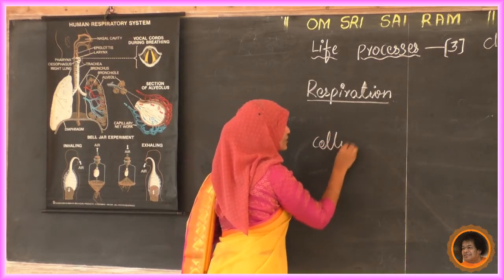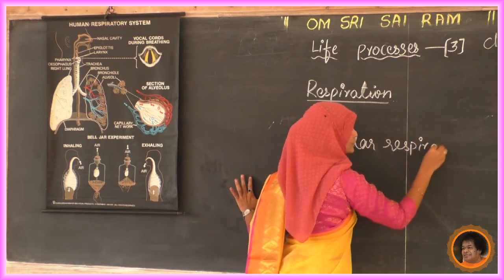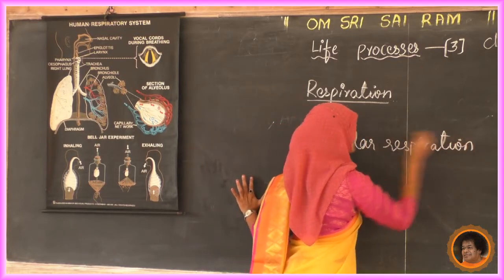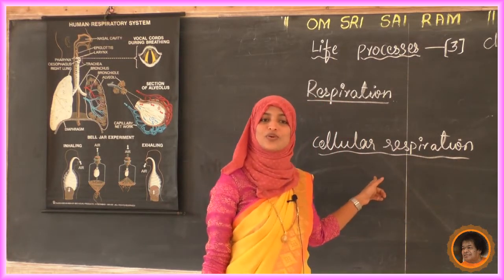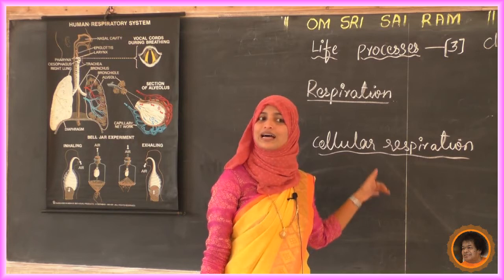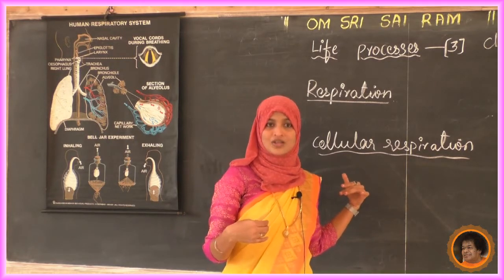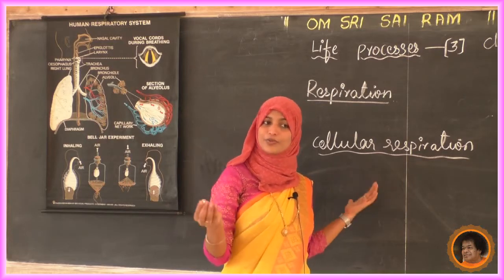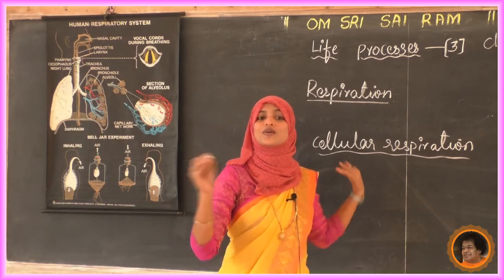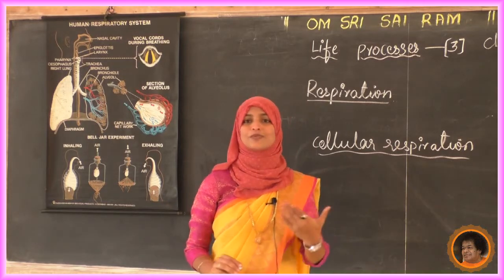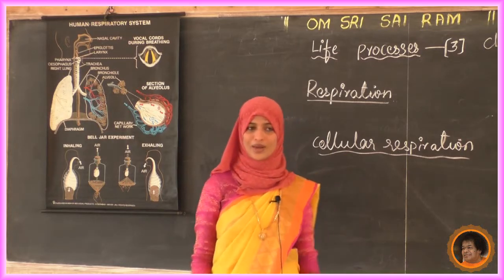Cellular respiration. We come to know this is about cellular respiration. It is very important. Cellular respiration means what? Blood circulating around the alveoli gives out carbon dioxide and collects oxygen. Oxygenated blood distributes oxygen to the cells. Oxygen is going to oxidize the glucose. This process is called cellular respiration. So it means our cells are also respiring.